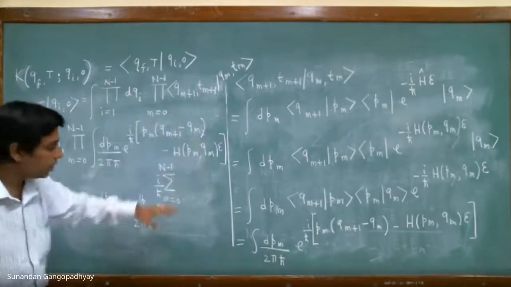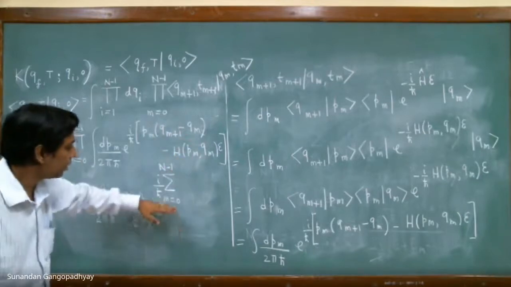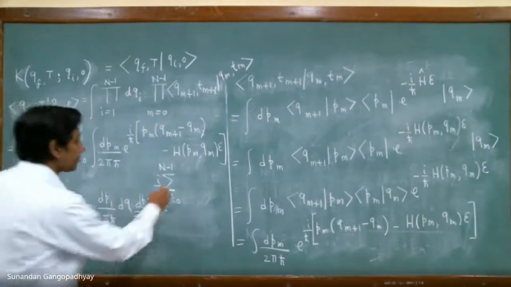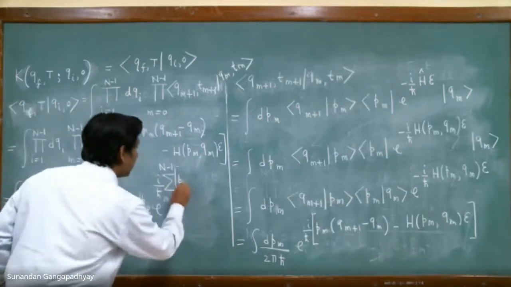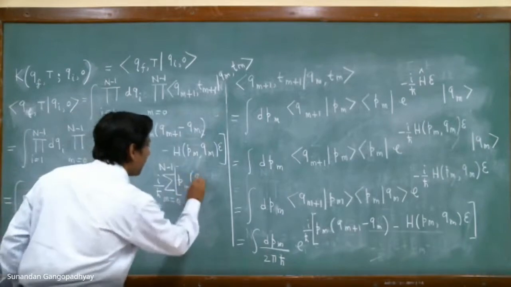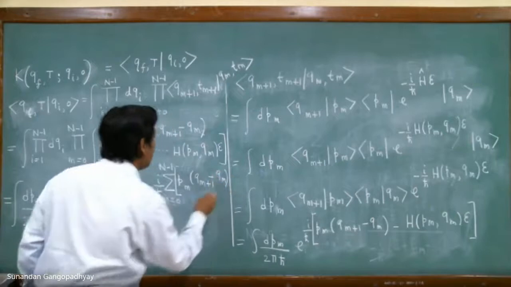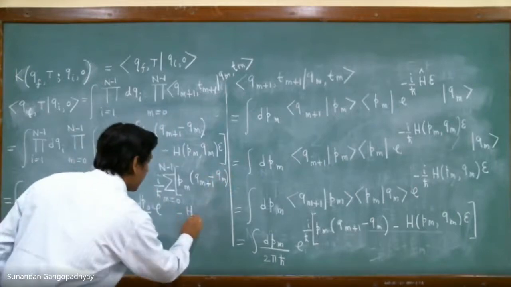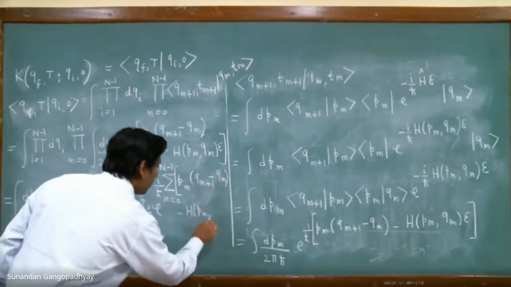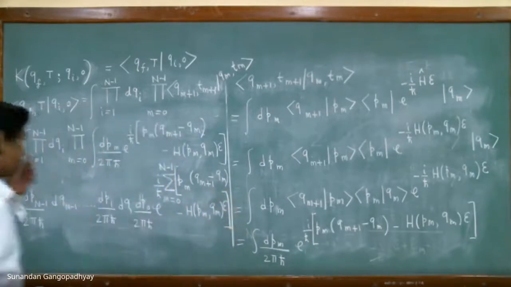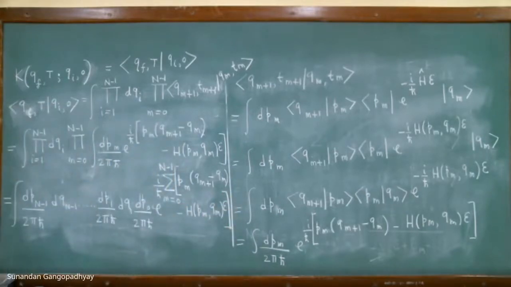All these things are numbers, therefore they will add up in the exponential, and you will get a summation from m is equal to 0 to capital N minus 1, and we will have pn times qn plus 1 minus qn, minus the Hamiltonian. So this is the final expression that we have now.